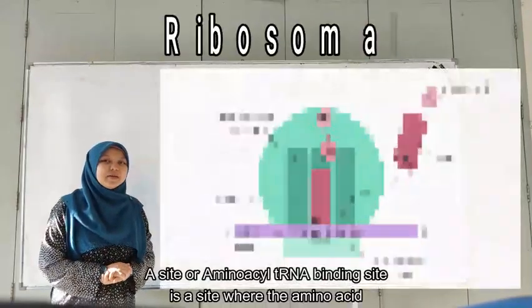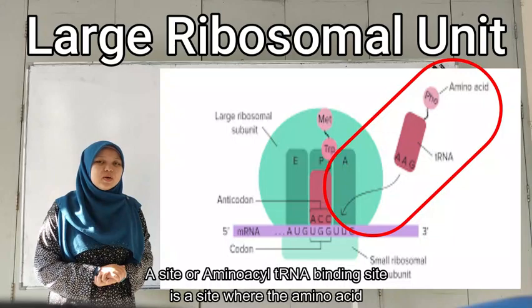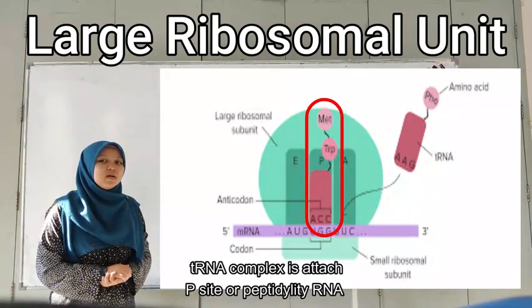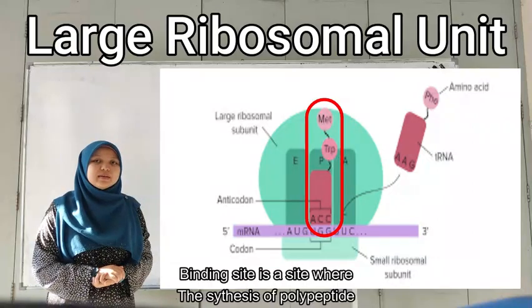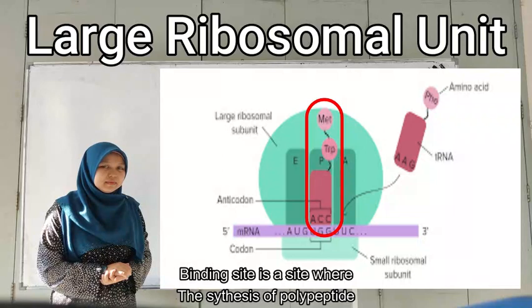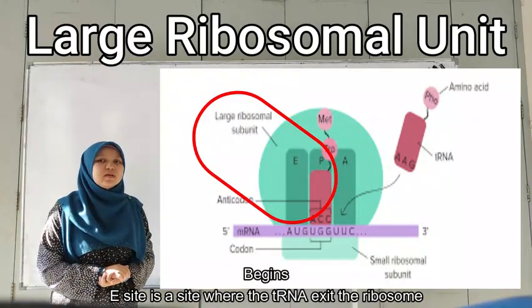The A site or amino acid tRNA binding site is a site where the amino acid tRNA complex is attached. The P site or peptide tRNA binding site is a site where the synthesis of the polypeptide begins. The E site is a site where the tRNA exits the ribosome.